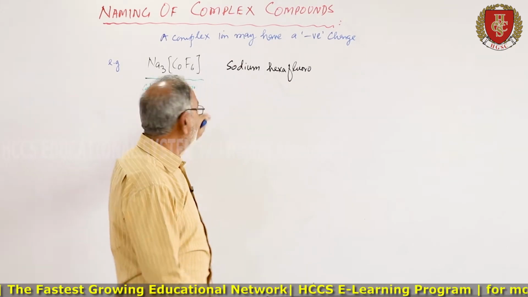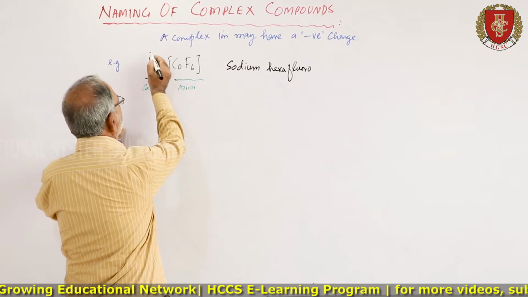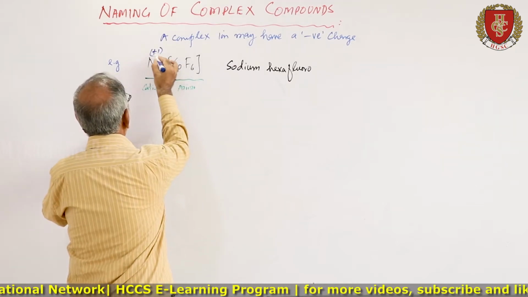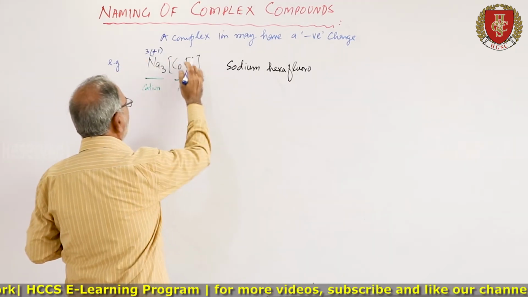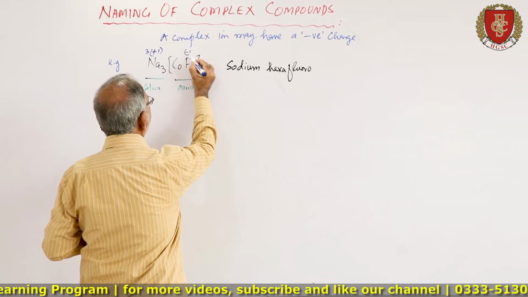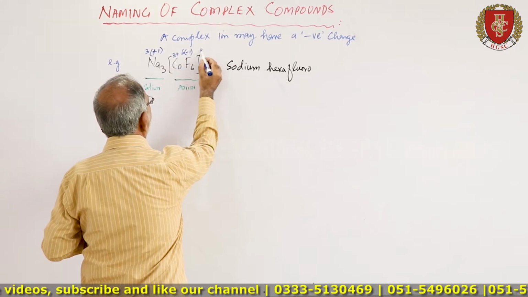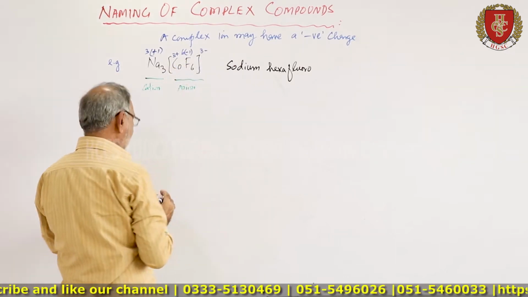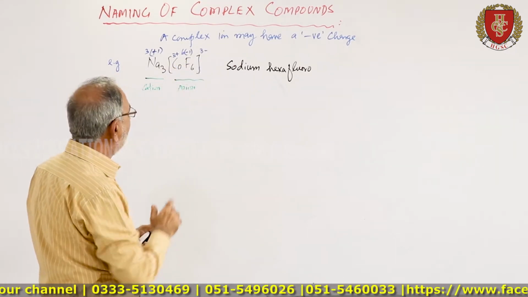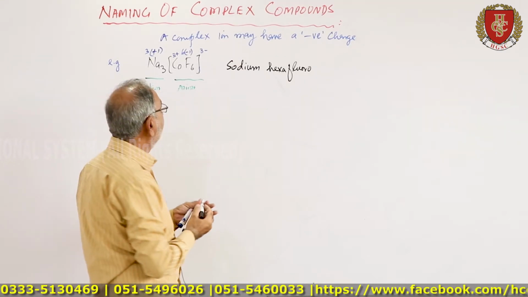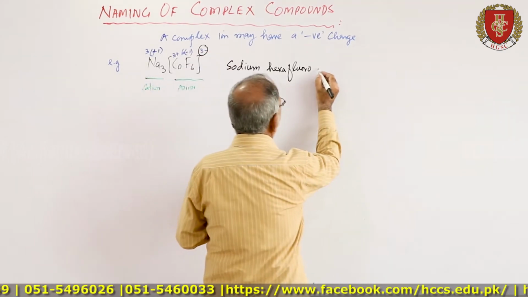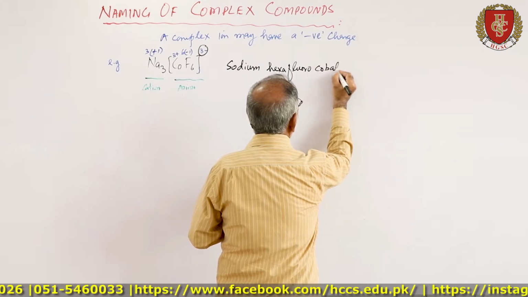Now the charge on this is +1 into 3. Fluorine is -1 into 6, so here it is +3 and here it is -3. Since the charge on the coordination sphere is negative, here you will use cobaltate.